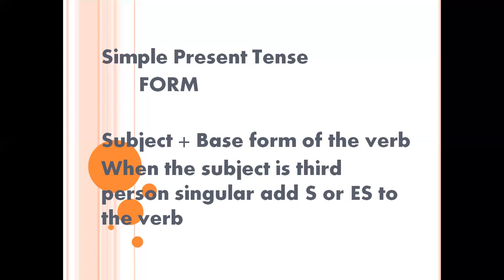And the rule is that when the subject is third person singular, we know that he, she, it are third person singular. When we say like this, he writes a letter. We will not say he write a letter. He writes a letter, right? This is the format of simple present tense.